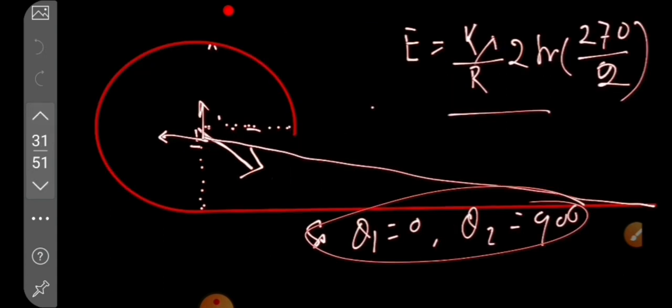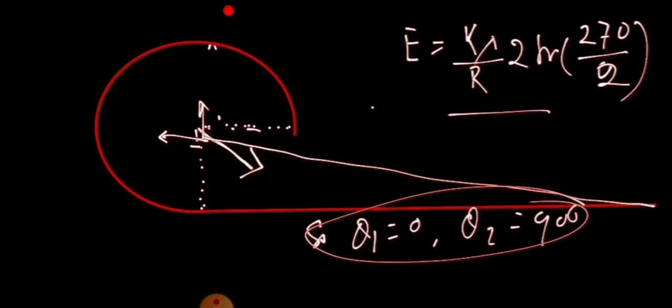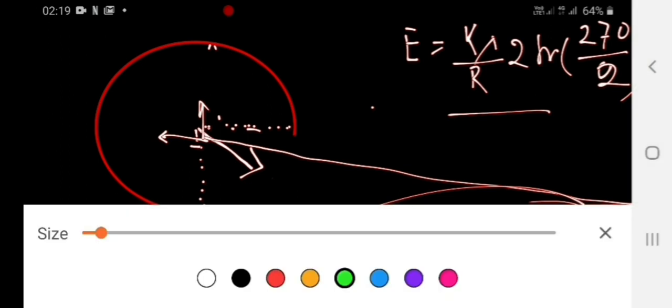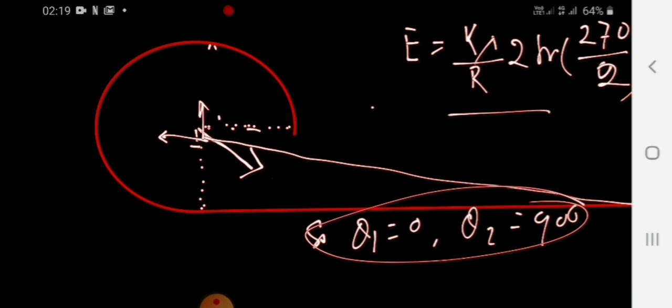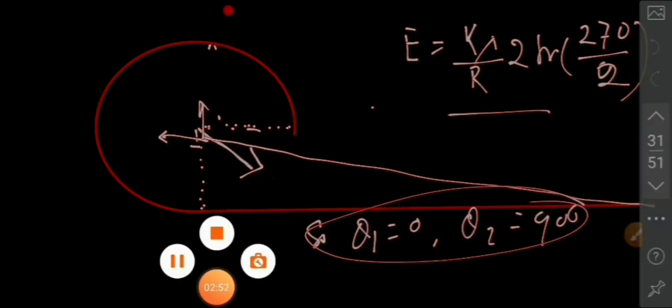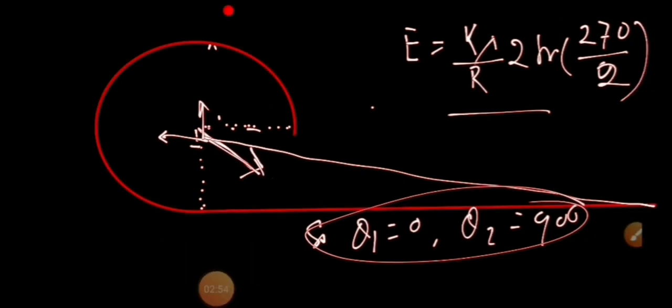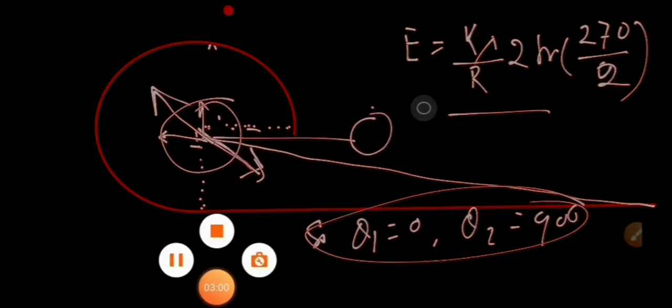So for this circular arc, the field is like this, and for this other one, the field will be like this, and you can check both will cancel each other and the answer will be 0. You can check this vector and this vector, they cancel each other, and this is equal to 0.